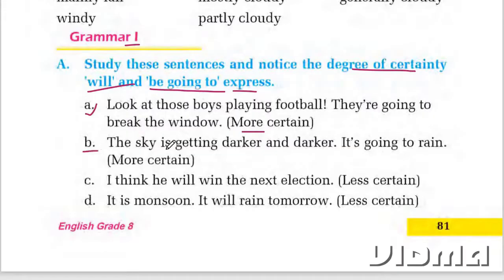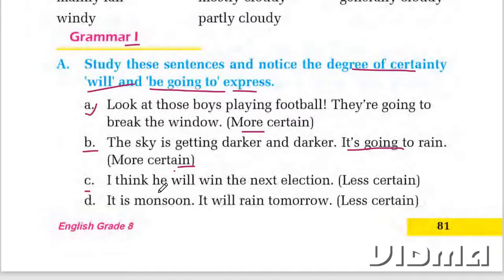B. The sky is getting darker and darker. It's going to rain. So, going to rain. This one is also more certain because there is a sign. There is an indication. The sky is getting darker and darker. So, it is more likely to rain.